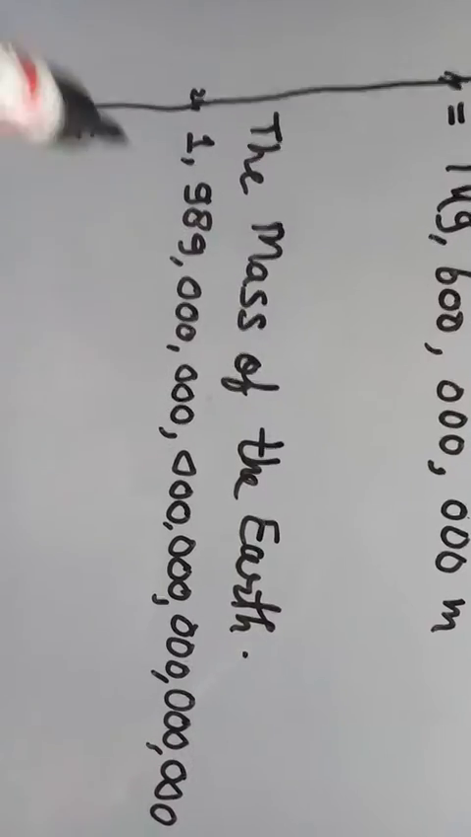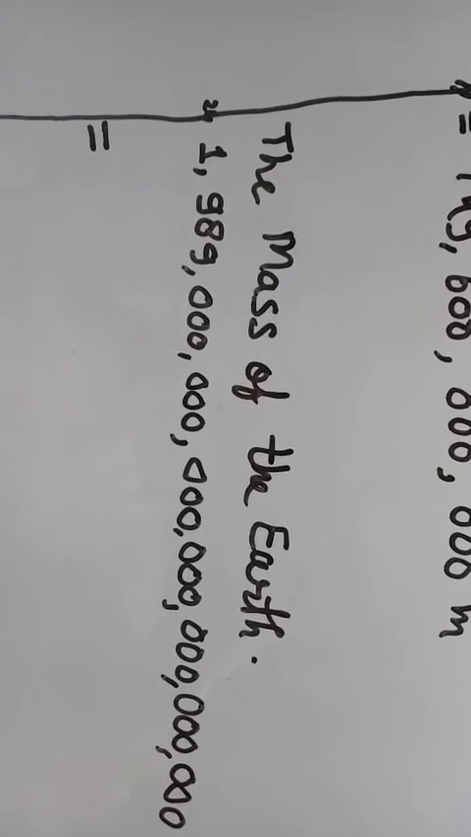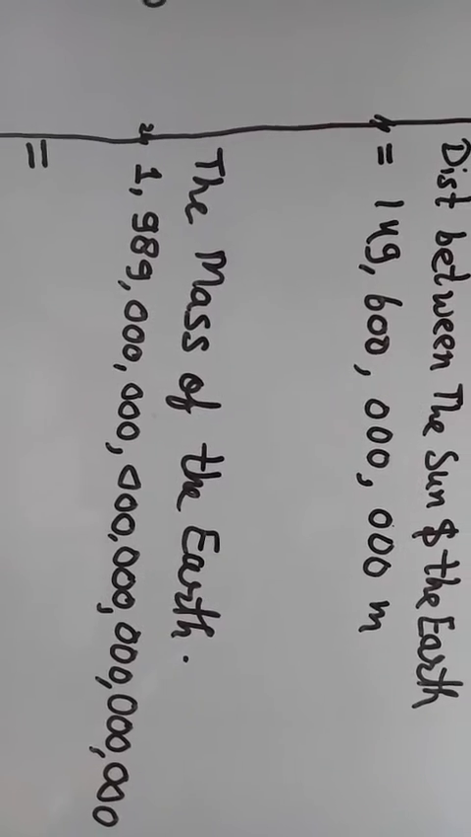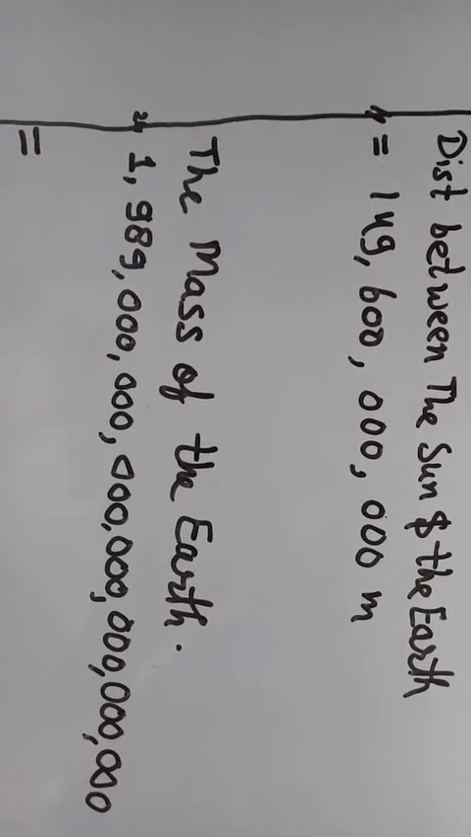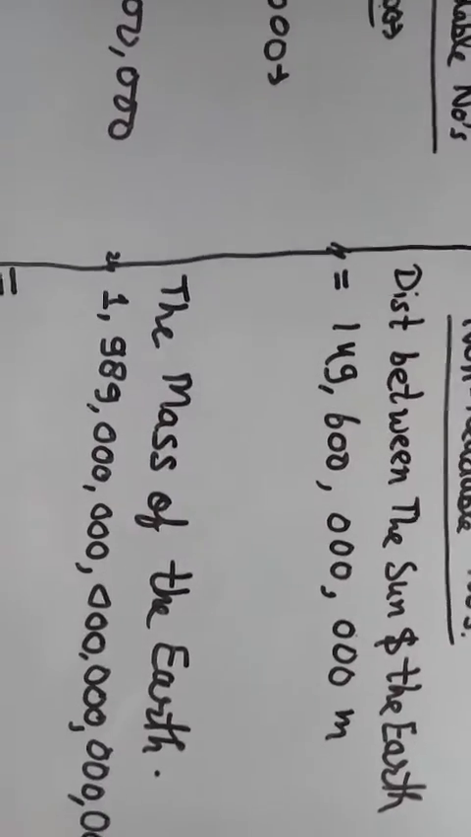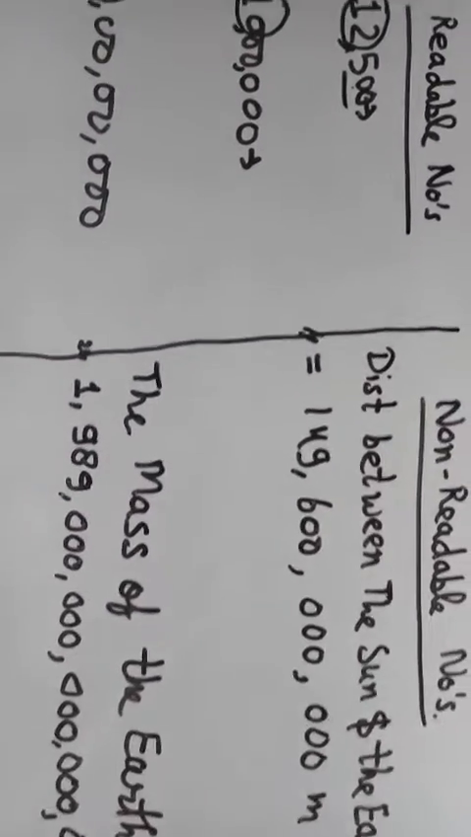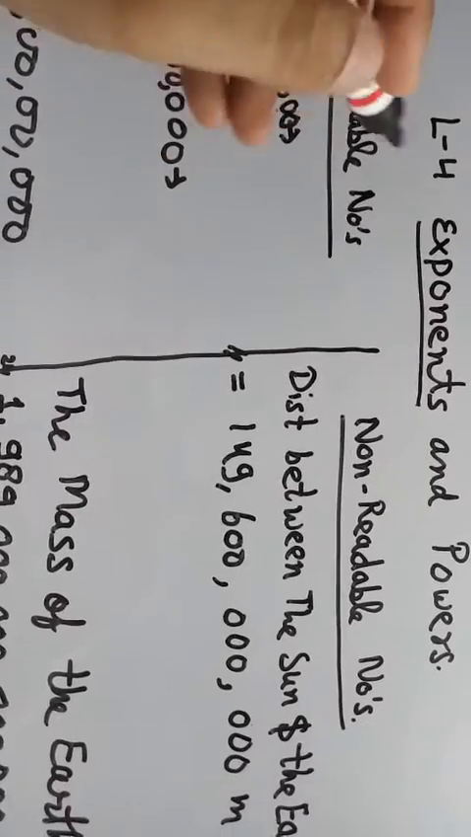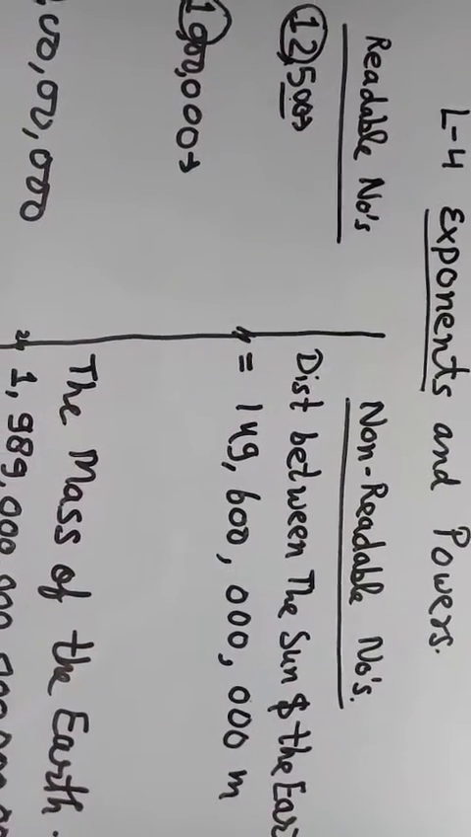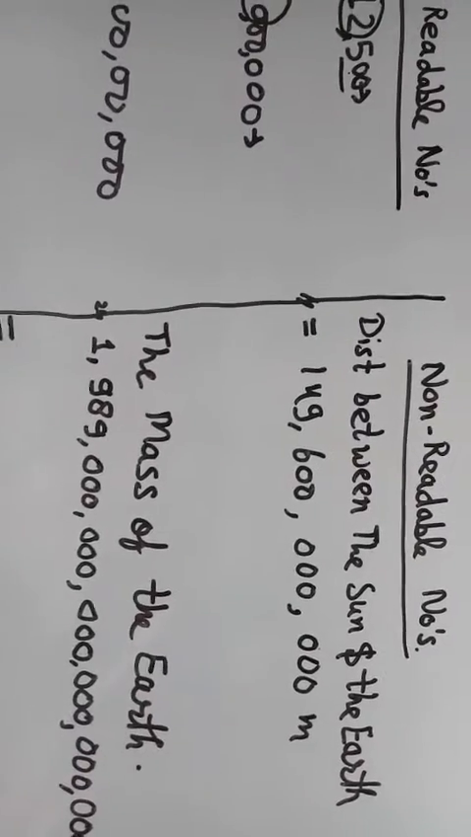Now this is a non-readable number for us. How can we read this number in an easy way? That's why we are going to understand lesson number 4, exponents and power. What is the role of exponents and power in our daily life?